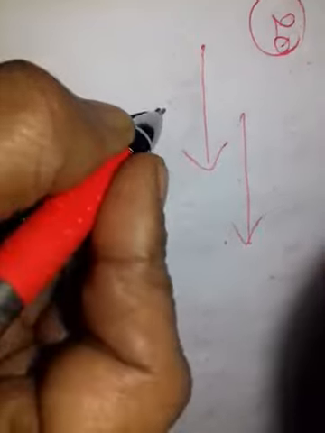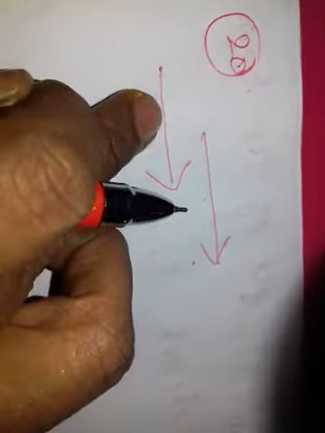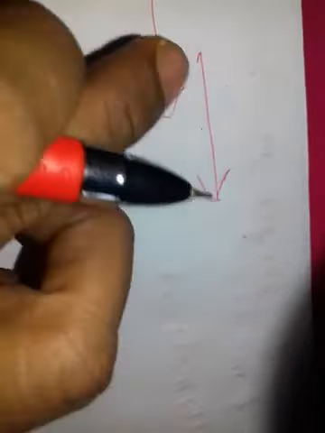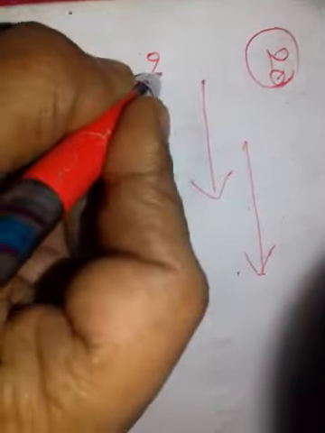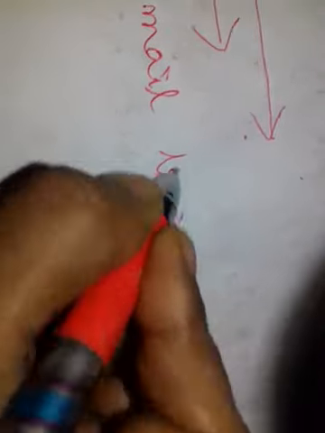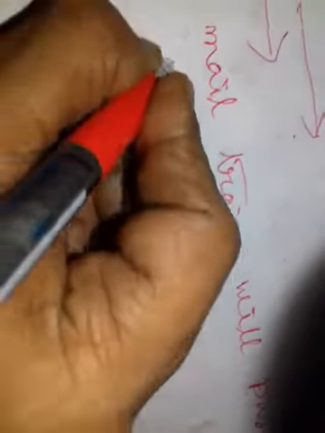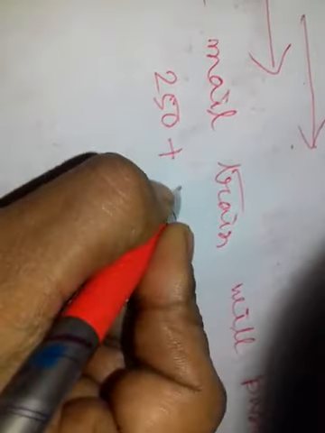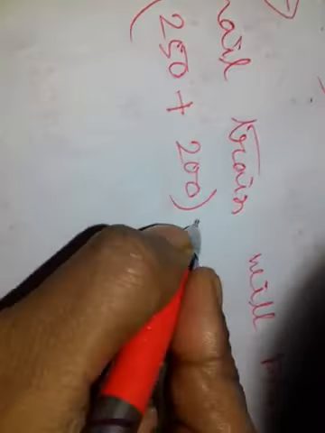When they are moving in same direction, the mail train will overpass the goods train. So the mail train will pass how much distance? The length of the goods train plus length of the mail train, that is 250 plus 200 meter, that is 450 meter.